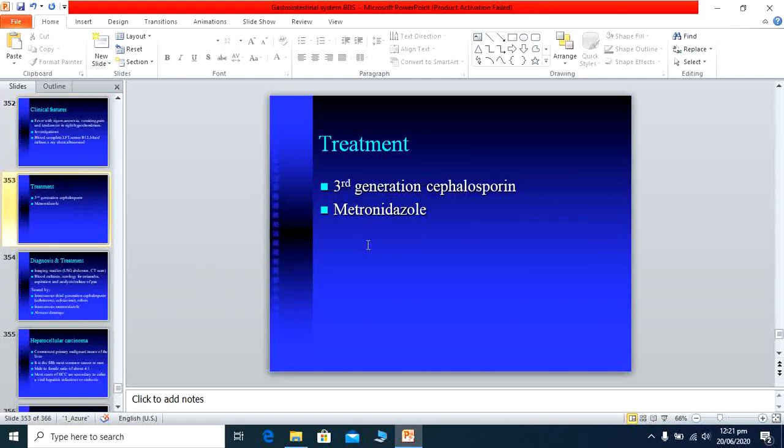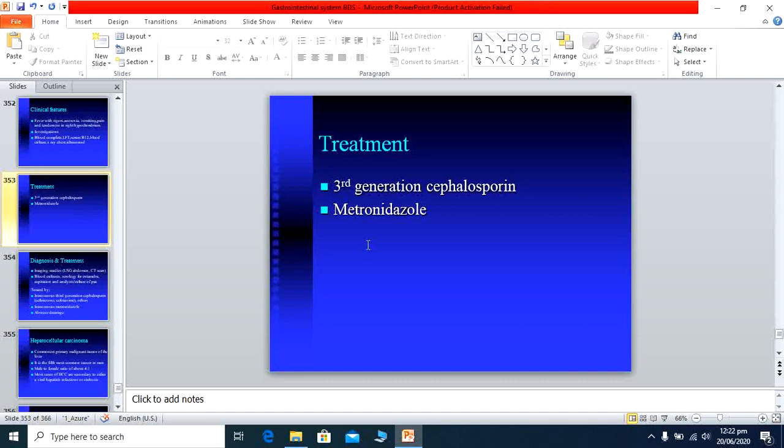As far as the treatment is concerned, we usually give a third generation cephalosporin like ceftriaxone or cefotaxime, and we also give anaerobic coverage with metronidazole. So we give combination therapy of two drugs: one is a third generation cephalosporin and the other is metronidazole. Other antibiotics which can be used are ampicillin, gentamicin and metronidazole. These are the options available in the market, and we usually give 2 drug therapy or 3 drug therapy.